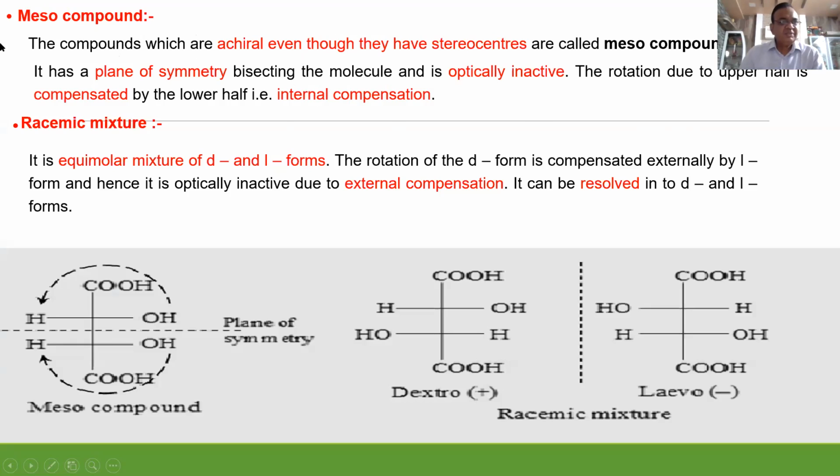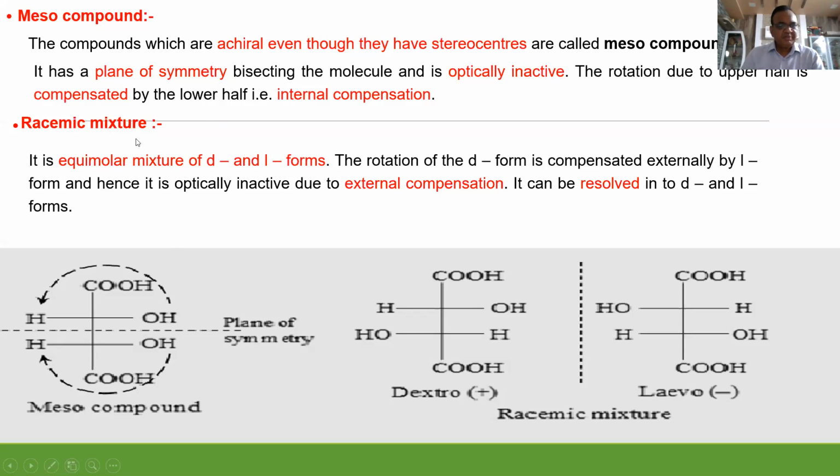Correct. So what is the meaning of meso? The compounds which are achiral, meaning they have at least one asymmetric carbon, or even in meso tartaric acid there are two asymmetric carbons, even though they are stereo centers, are called meso compounds. They have a plane of symmetry and that's why they are optically inactive.